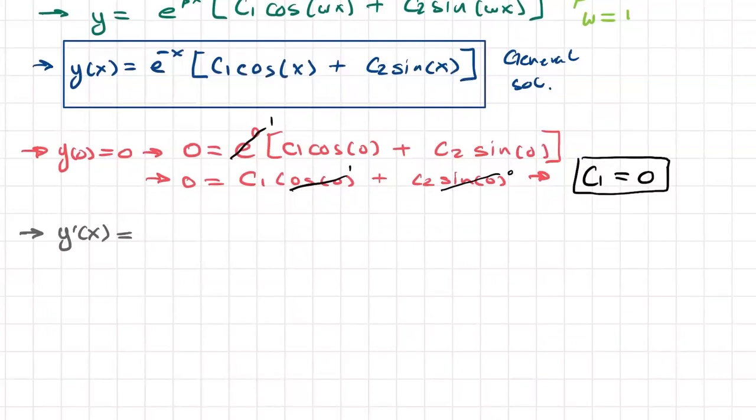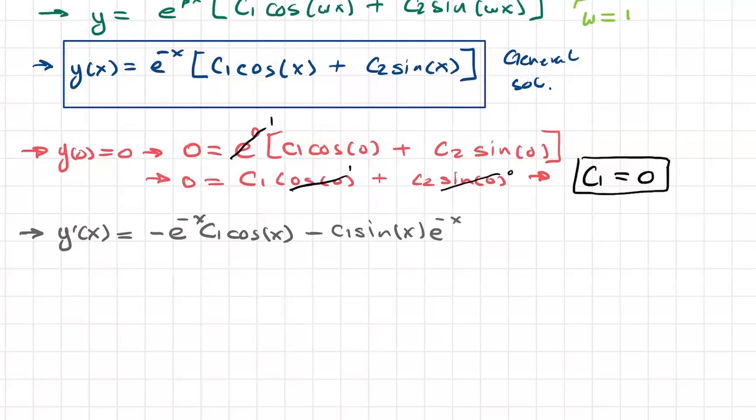So let's do that. So the first one, the derivative of e to the negative x is just negative e to the negative x times c1 cosine of x. And the derivative of that will be plus, so the derivative of cosine will actually be negative sine. So it will be minus c1 times sine of x, times e to the negative x. All right, that's for the first one.